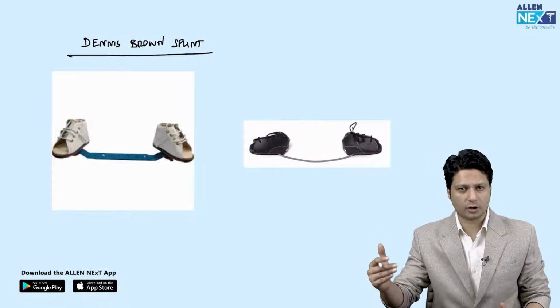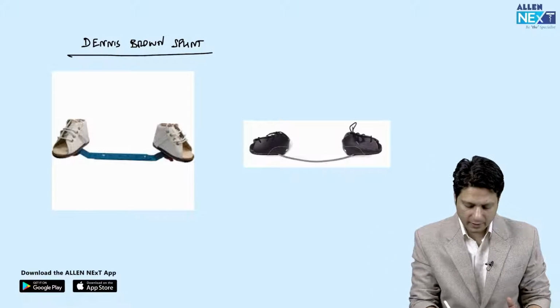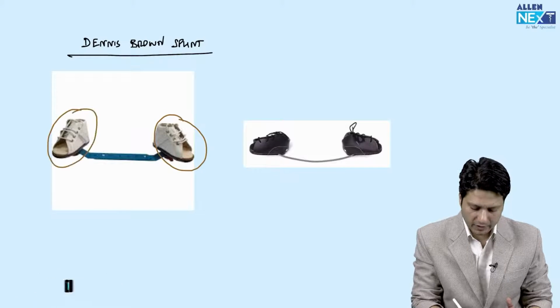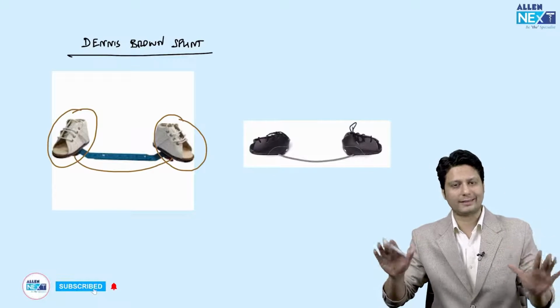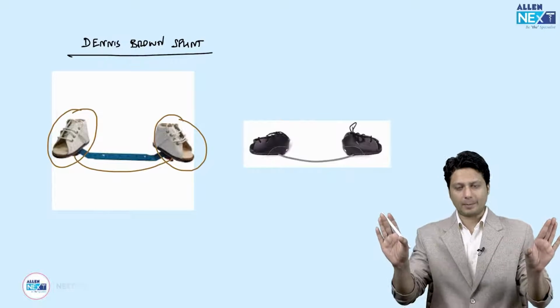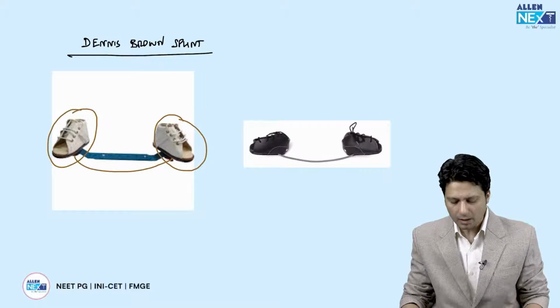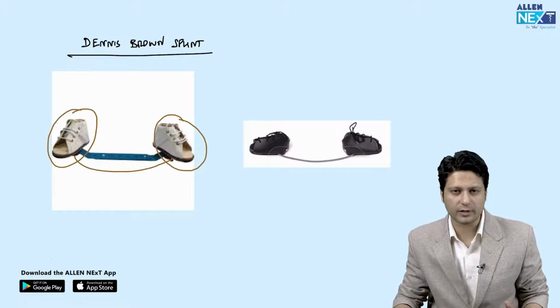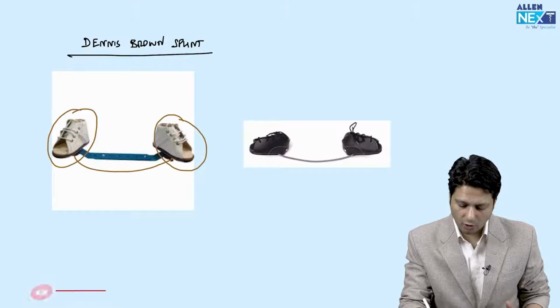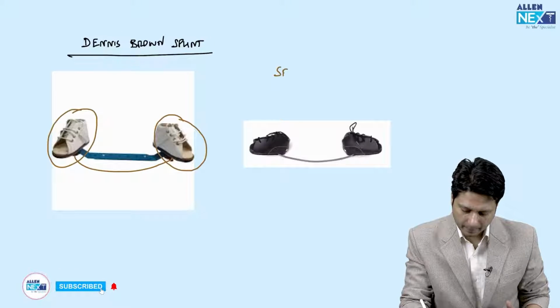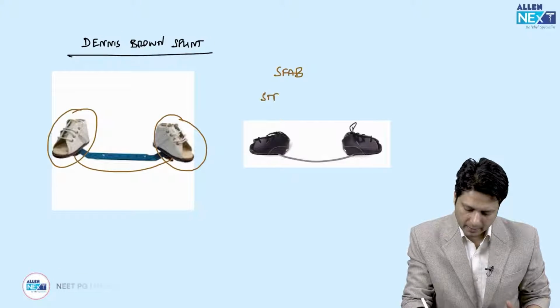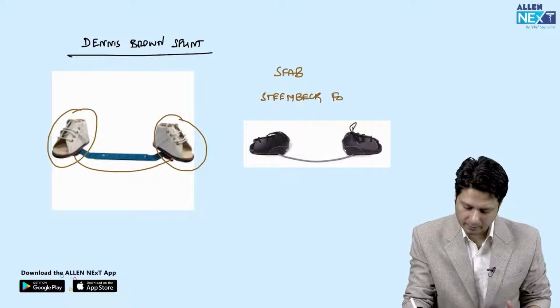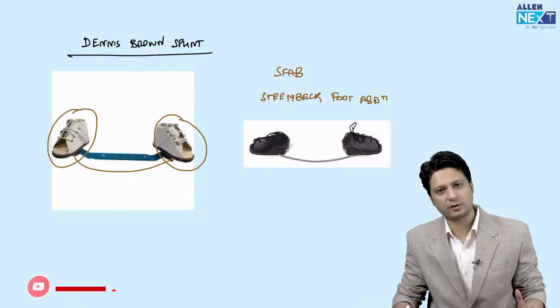Now, the identification of Dennis Brown splint is not that difficult. There are 2 shoes which are connected by a bar, and both the shoes are kept in abduction and a slight amount of eversion. Now after some time, 3 to 4 years from now, the question is going to be asked on SFAB, that is Steenbeck foot abduction brace, because this is also a slight modification of this Dennis Brown splint.